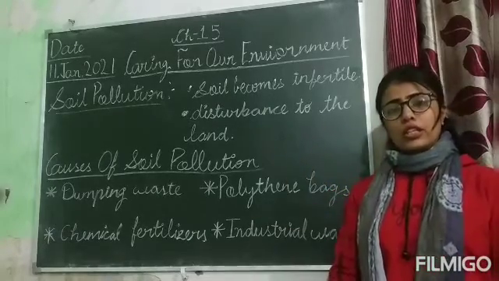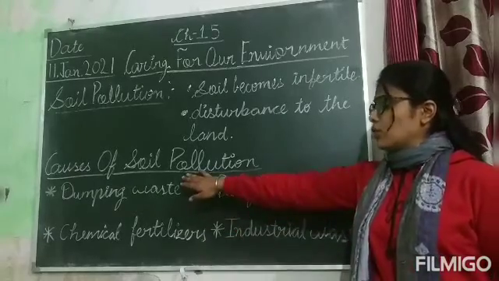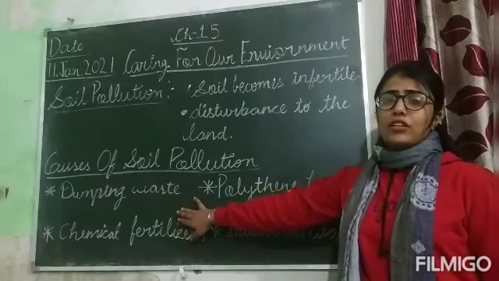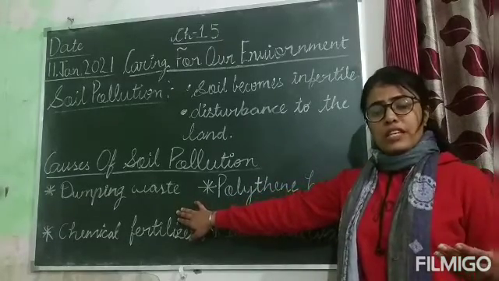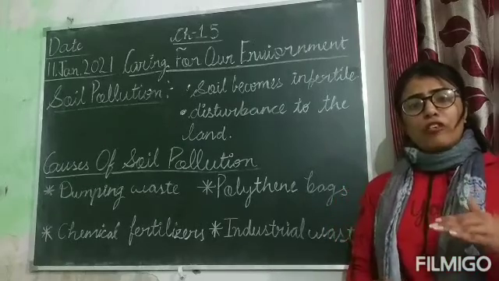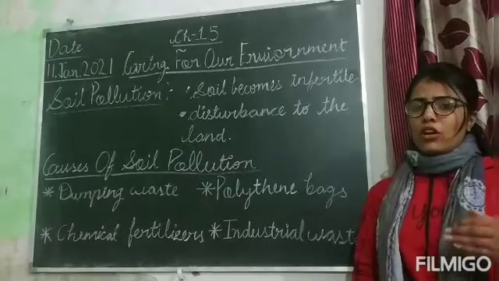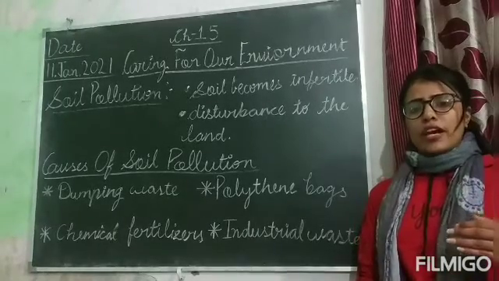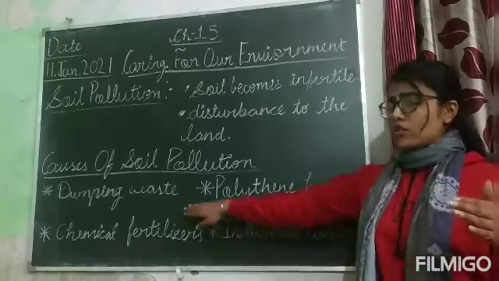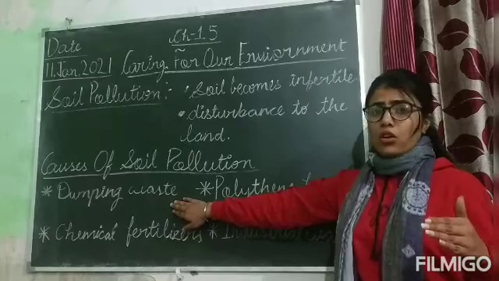And also my children, there are some causes of soil pollution. And what are those causes? Causes of soil pollution. Like dumping waste. Like we dump waste at the soil. It degrades the fertility of soil. Like we throw non-biodegradable waste which cannot be decomposed easily or which can be not decomposed for many years. That waste is called non-biodegradable waste. And we throw that dump waste on the soil.